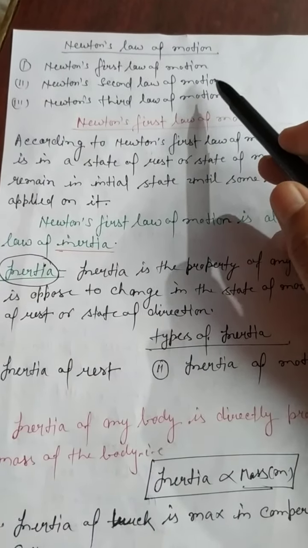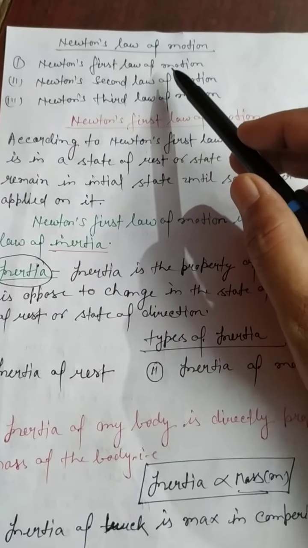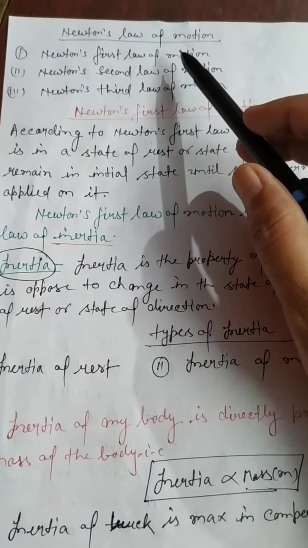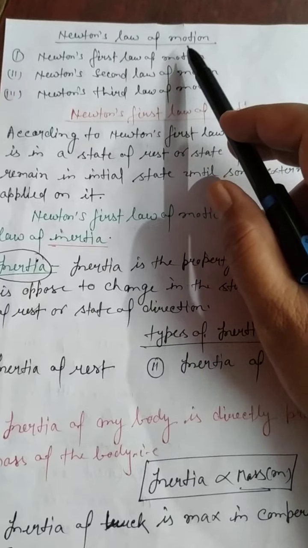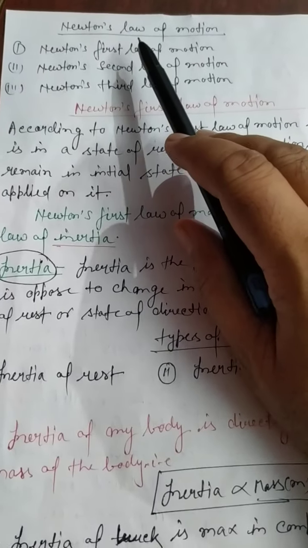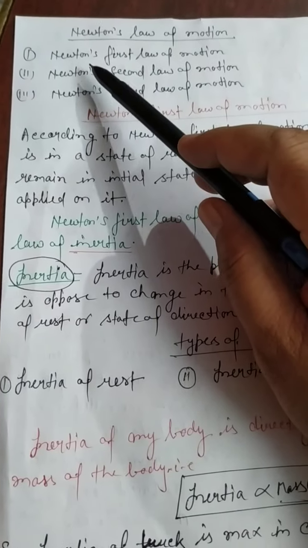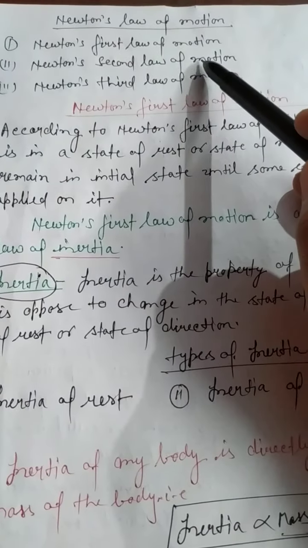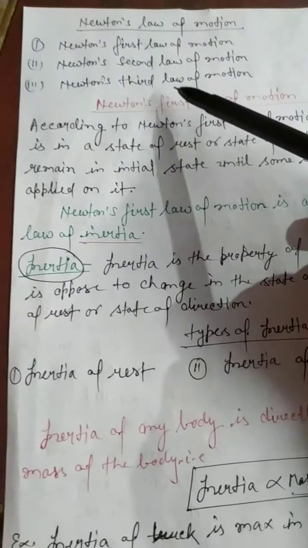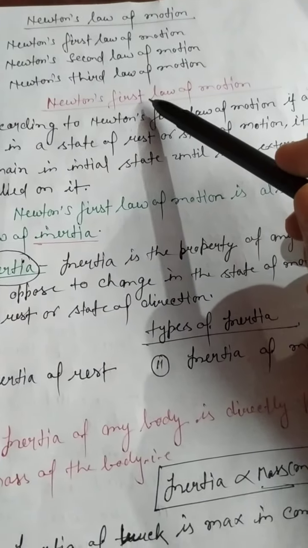Hello children, this is the second video related to the same topic, Newton's laws of motion. In Newton's laws of motion there are three laws: Newton's first law of motion, Newton's second law of motion, and Newton's third law of motion. Today we discuss Newton's first law of motion.